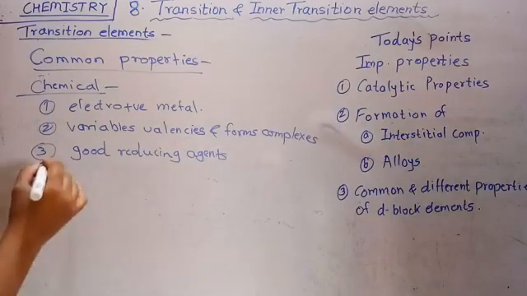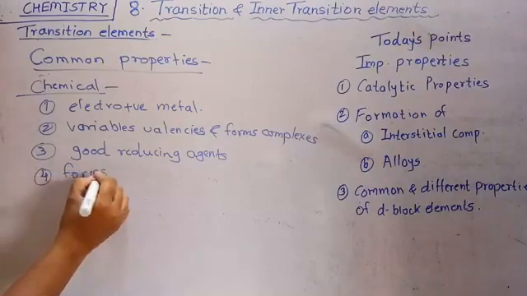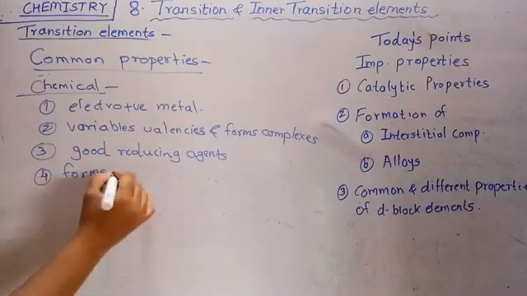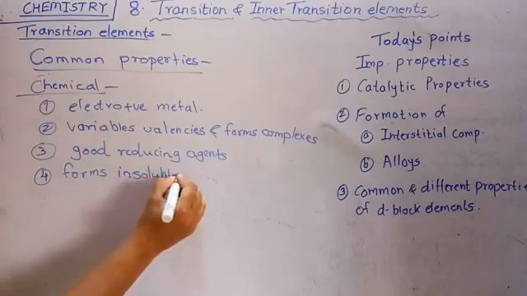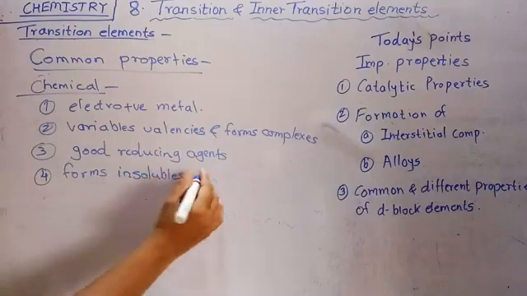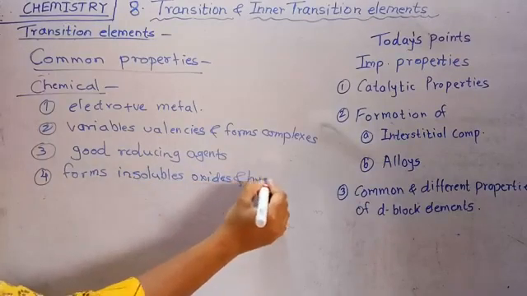Next one, they have a tendency to form insoluble oxides and hydroxides.